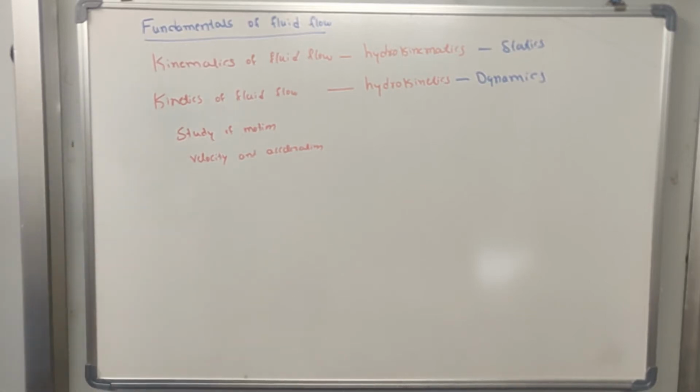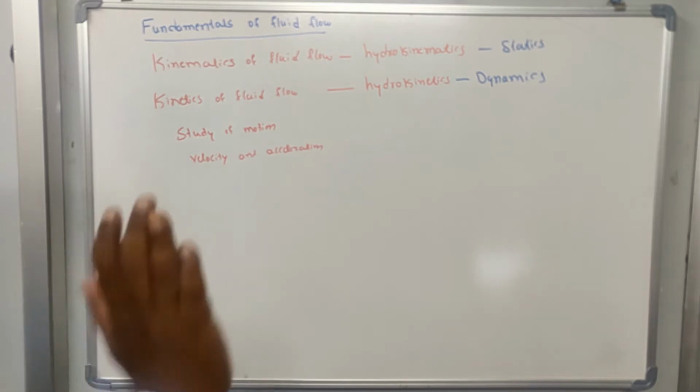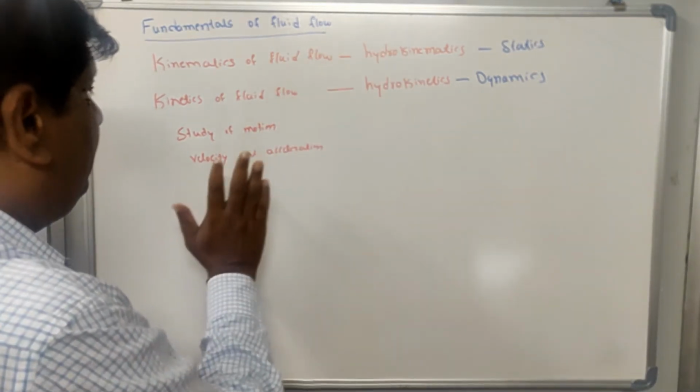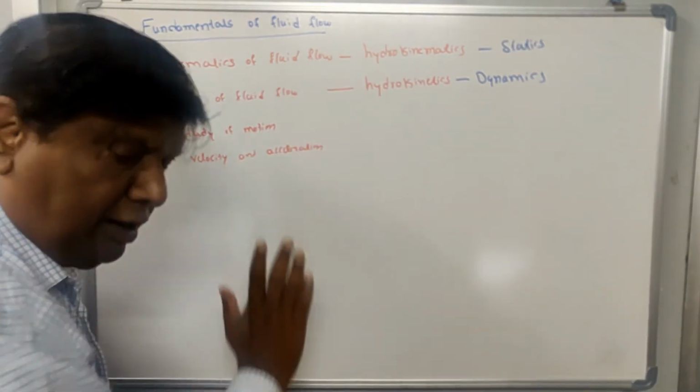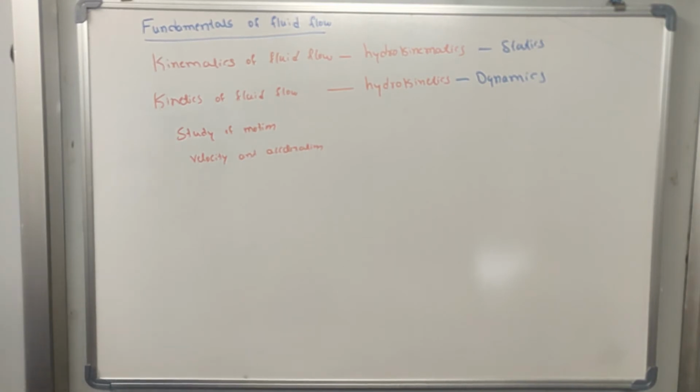This is a very, very important point. Without considering the external force which is causing the motion of the fluid, the study of geometry of that flow is known as hydrokinematics. Mainly we are studying the velocity and acceleration.